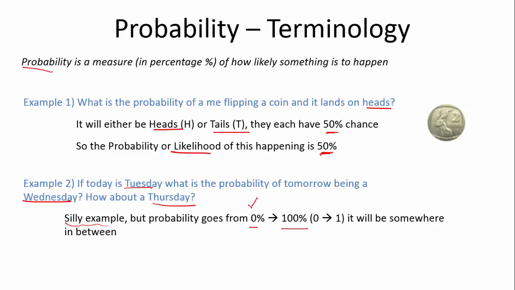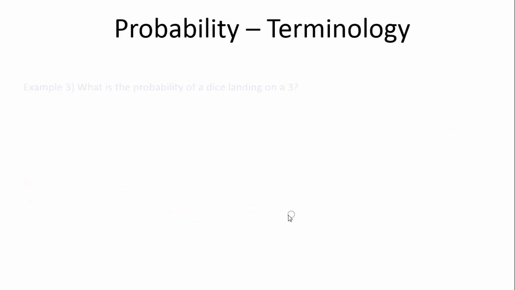Where 0% is no, there's no chance that after Tuesday comes Thursday. 100% is full certainty that the day after Tuesday is Wednesday. Most probabilities will be somewhere between 0 and 1 or 0 to 100%. You know that 0% is 0 and 100% is 1.